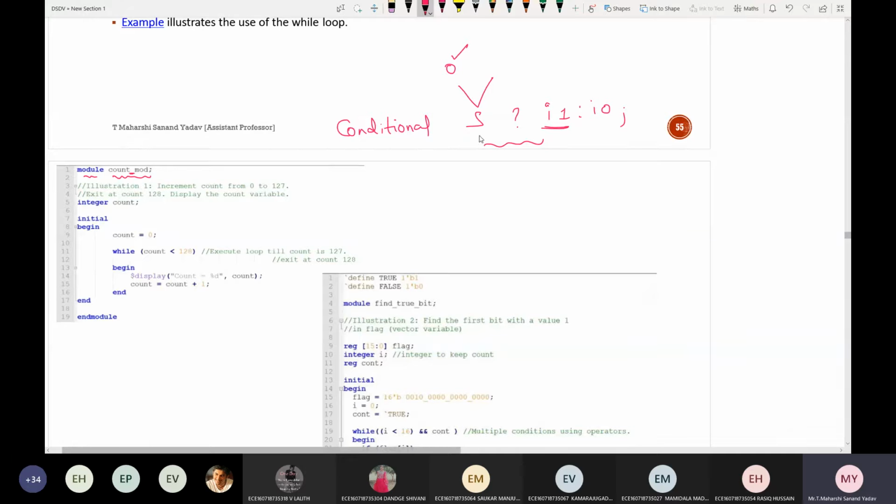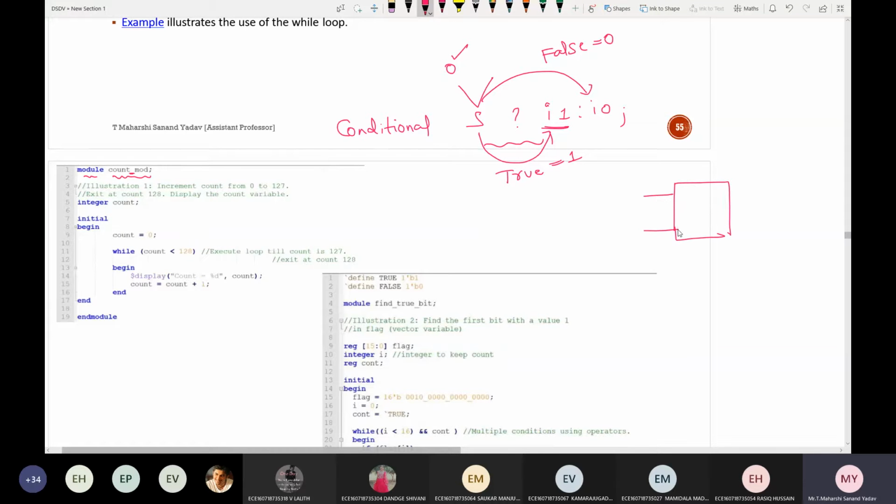If S is true, this particular statement will be executed. If S is false, this particular statement will be executed. I have already told you false is nothing but 0, true is nothing but 1. So the same example you can relate with the 2:1 mux also.